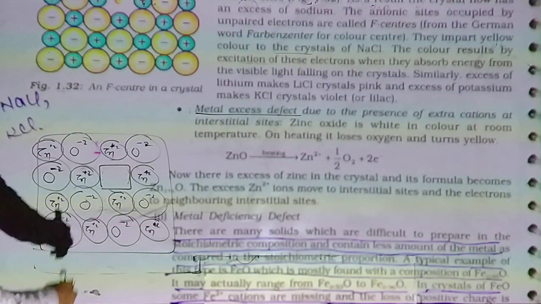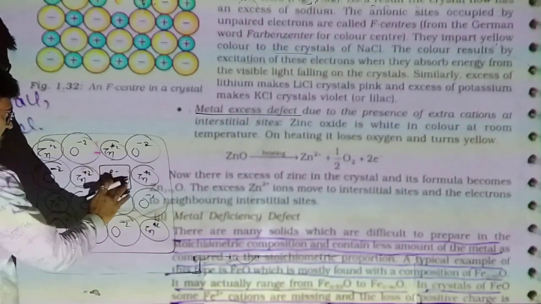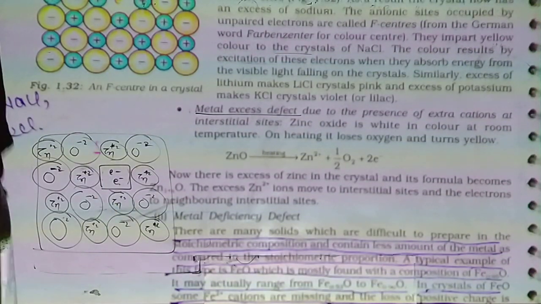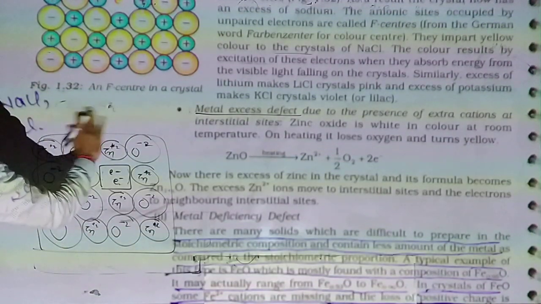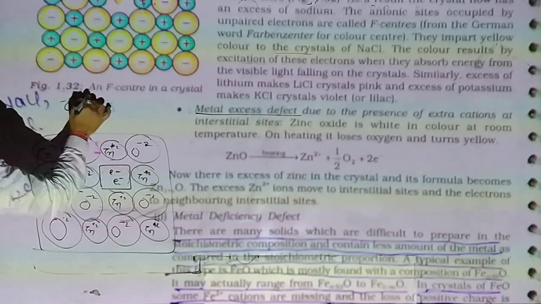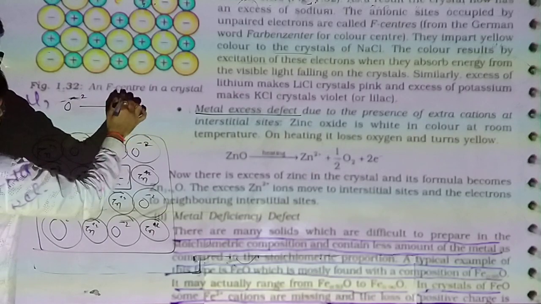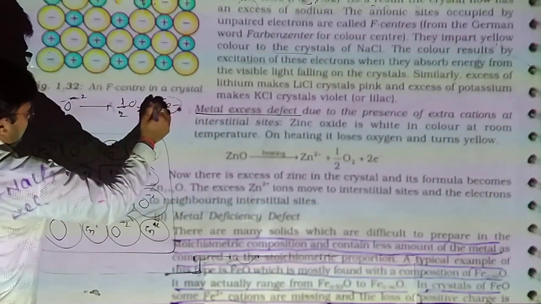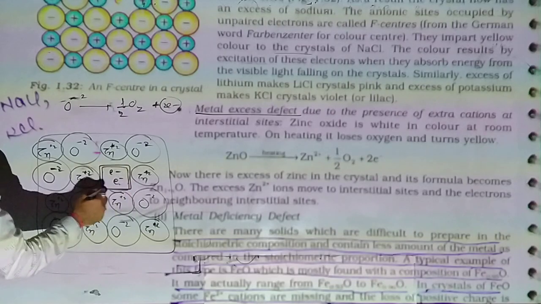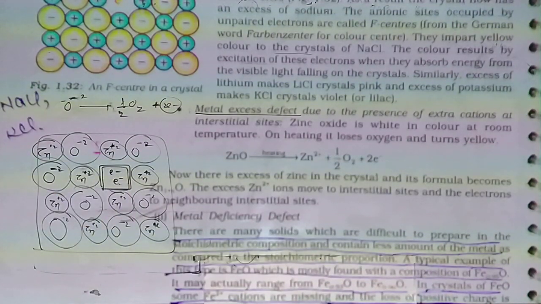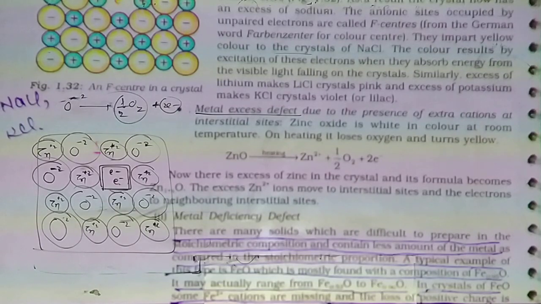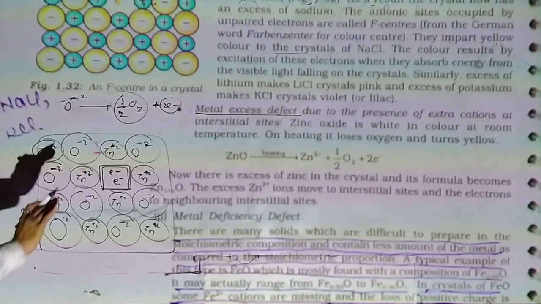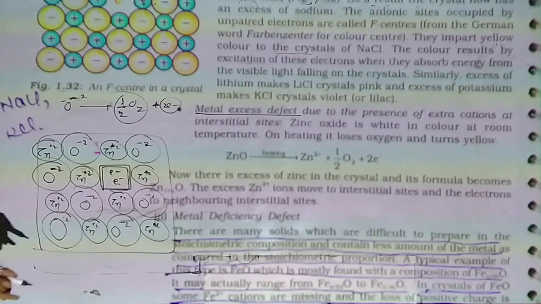But remember, the oxygen is removed not in the form of ion, but in atomic form, and it loses two electrons. The two electrons remain as they are in the crystal. Oxygen is removed not in the form of oxide ion, but in the form of atoms. So by charge it is neutral, but here the pair is disturbed.